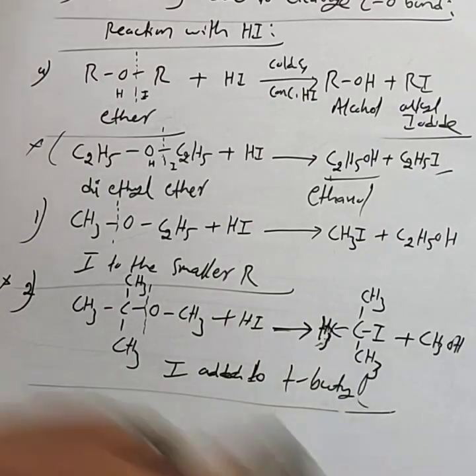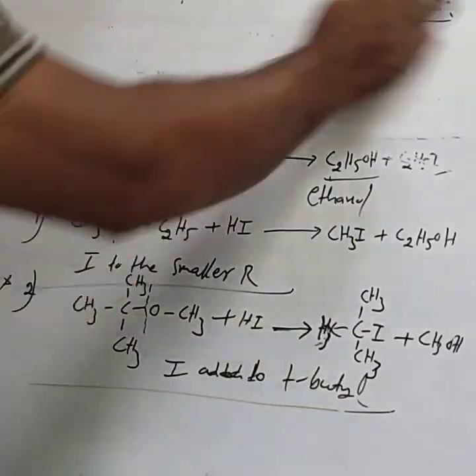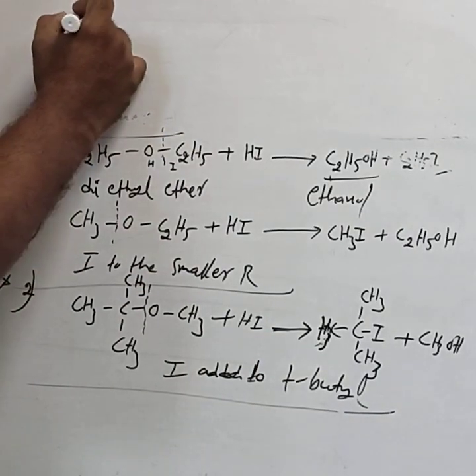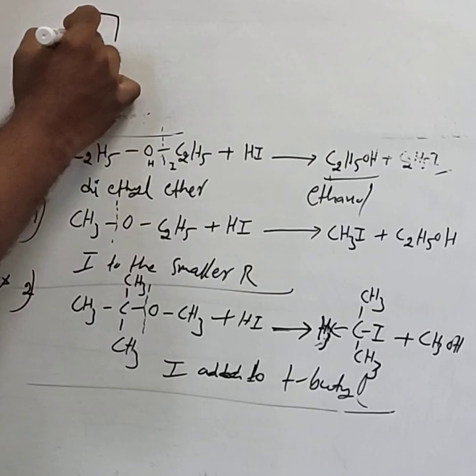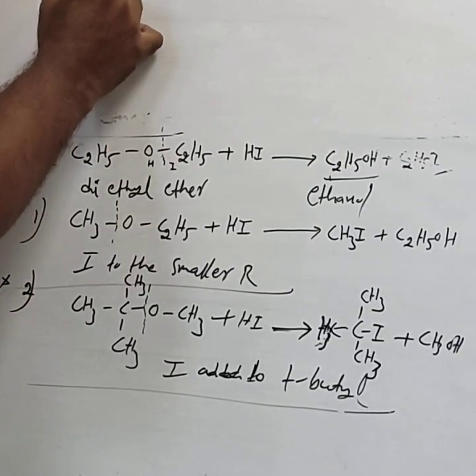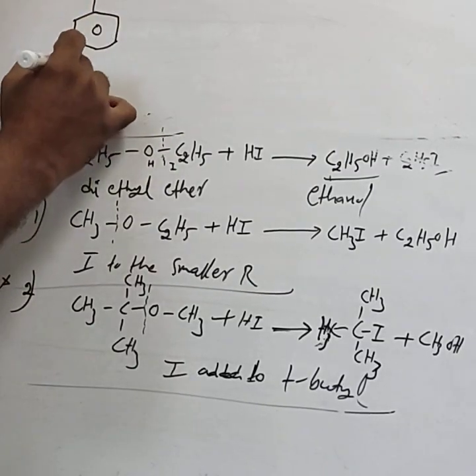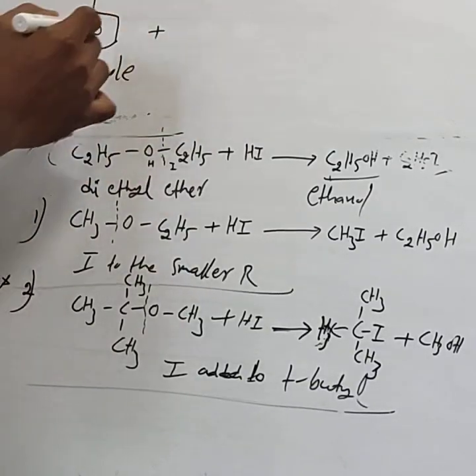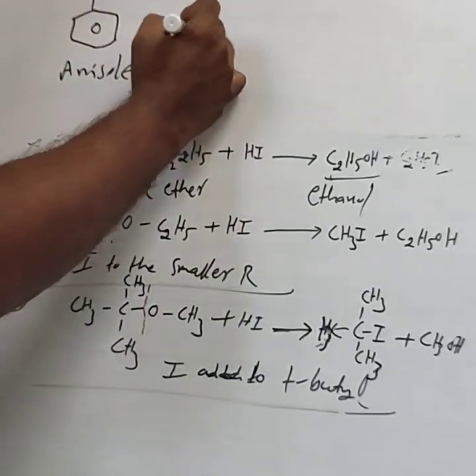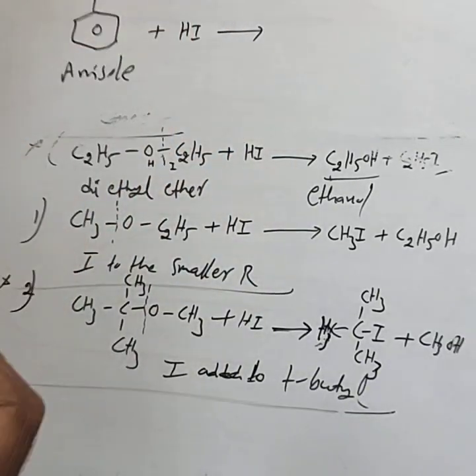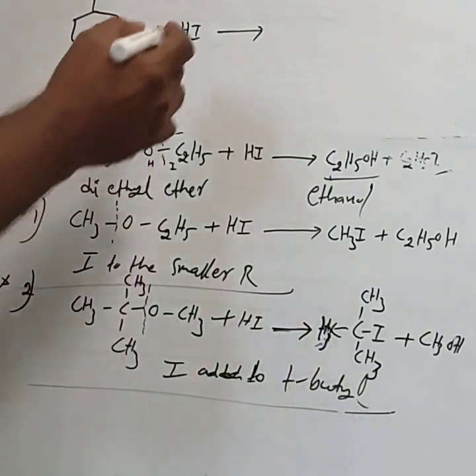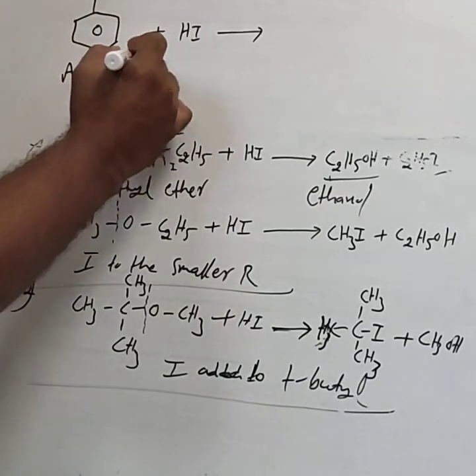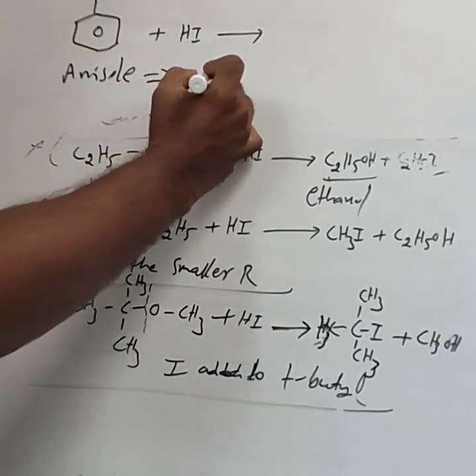Then similarly, one more: an unsymmetrical ether containing a benzene ring. For that, you take anisole. The anisole formula is C6H5OCH3. When an unsymmetrical ether containing a benzene ring is treated with cold and concentrated HI, iodine is always added to the alkyl group, not to the benzene ring.